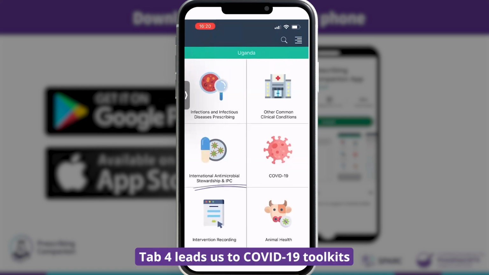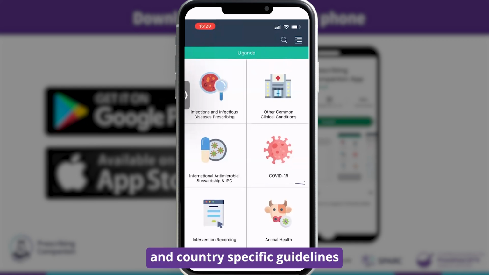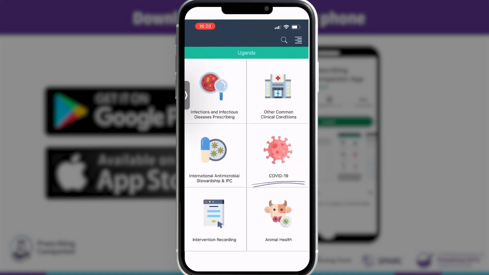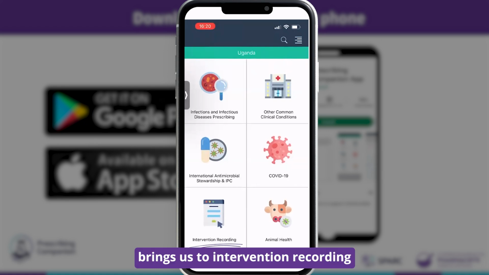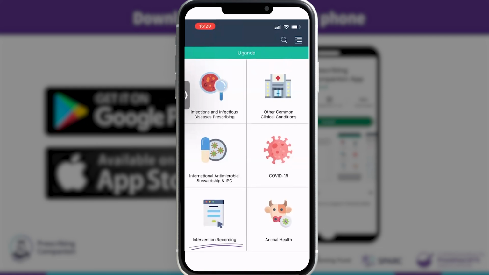Tab 4 leads us to COVID-19 toolkits with international and country-specific guidelines. At tab 5, we look at animal health with international and country-specific guidelines where they're available. Finally, tab 6 brings us to intervention recording. This is a fully customizable tab to in-country needs.